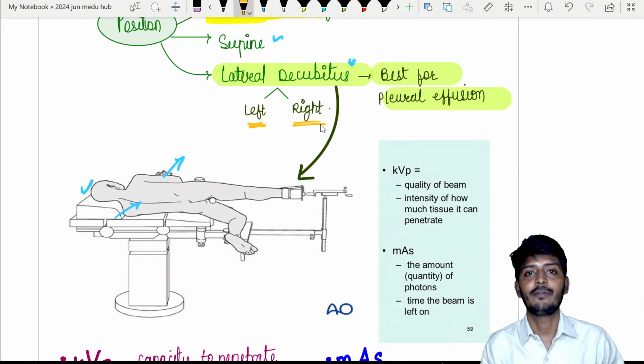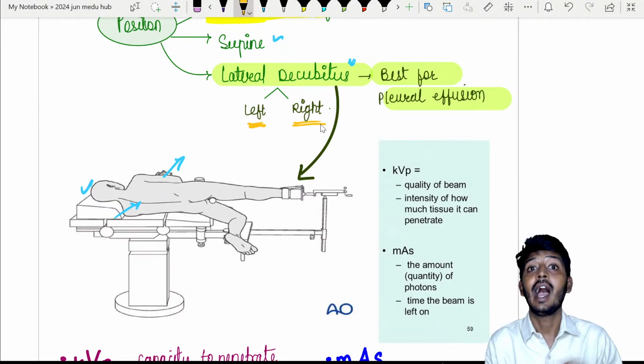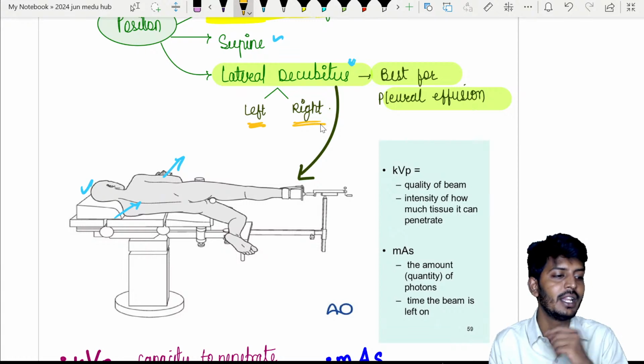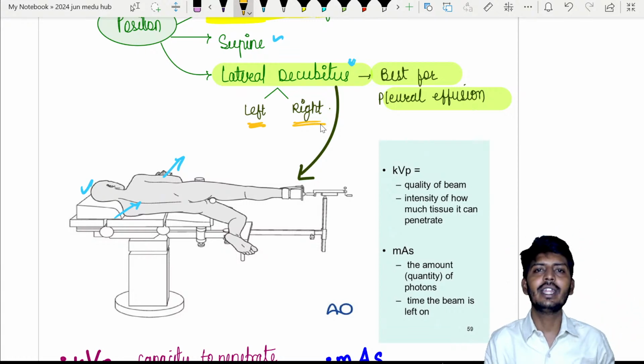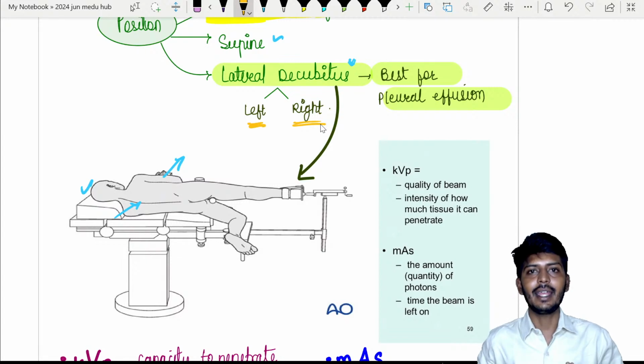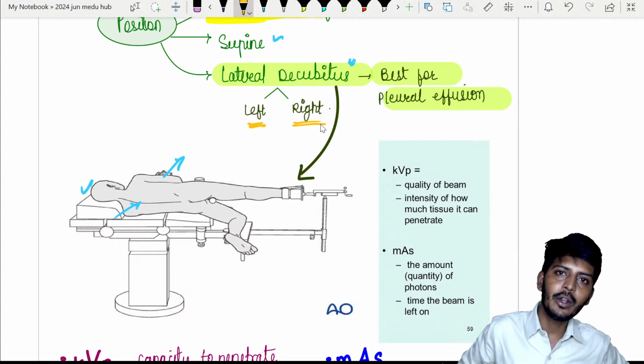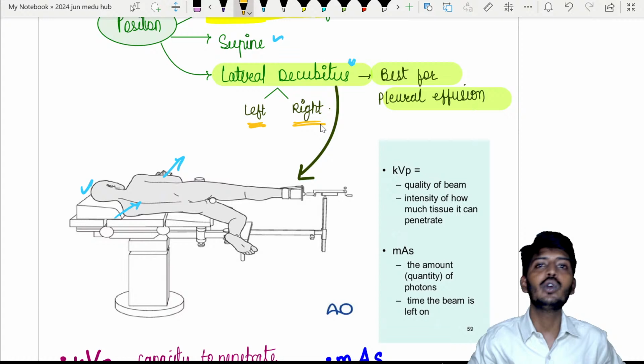Sir, what is pleural effusion? Pleural effusion is nothing but accumulation of fluid in the pleural cavity. Accumulation of what in the pleural cavity? Fluid. If there is accumulation of fluid in the pleural cavity and I'm standing like this, all the fluid will come down, right? But if I sleep to a side, all the fluid will come down to one side only. I'll be able to visualize that fluid very clearly.